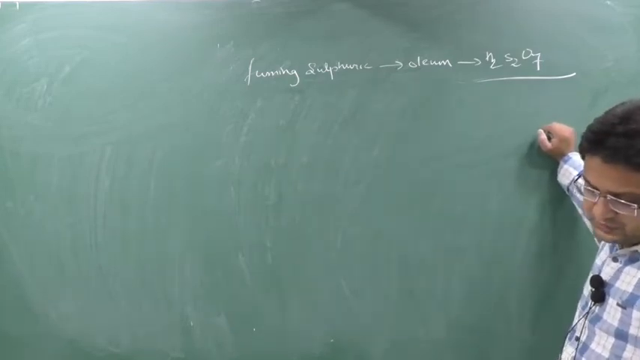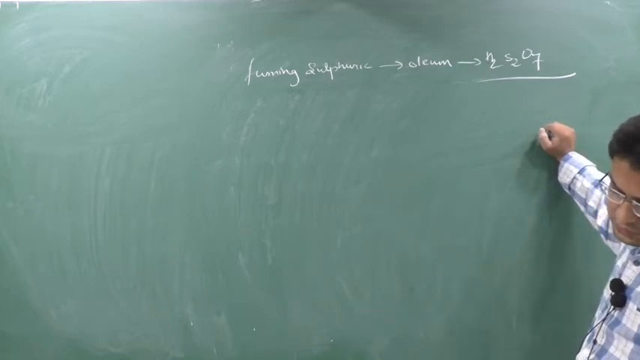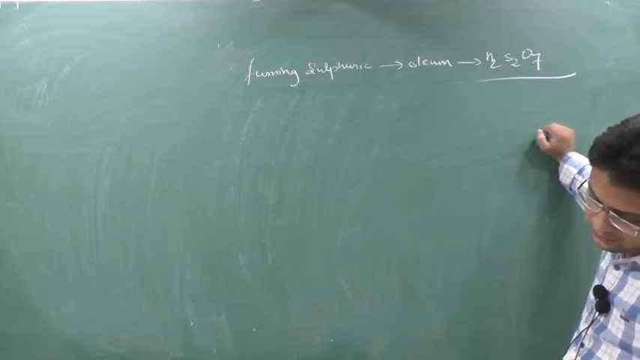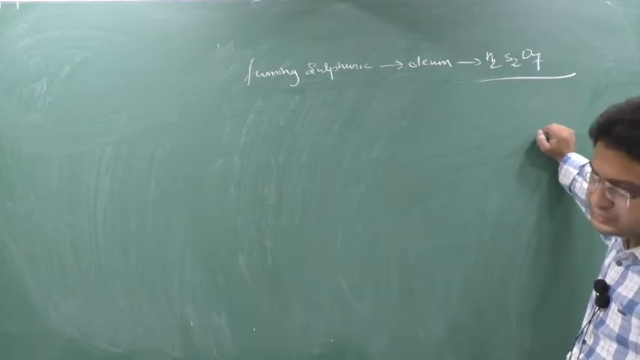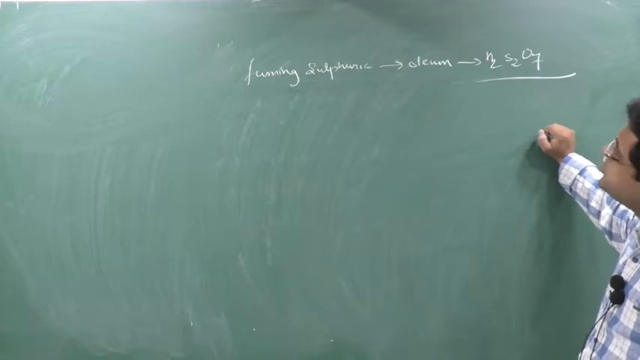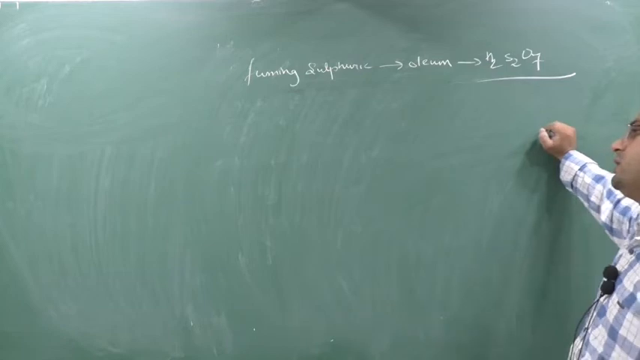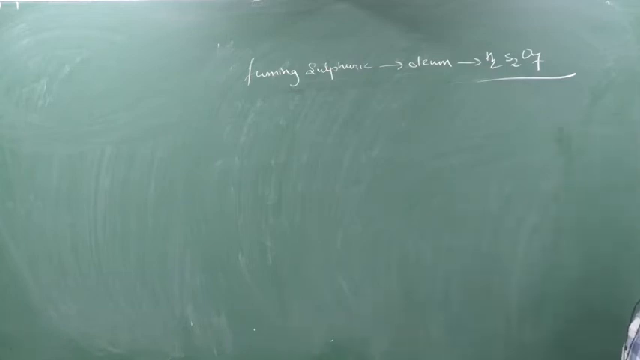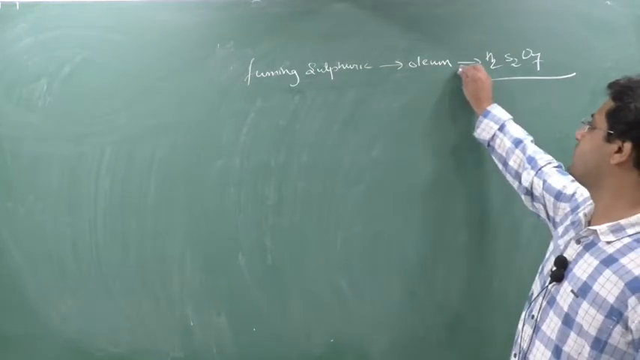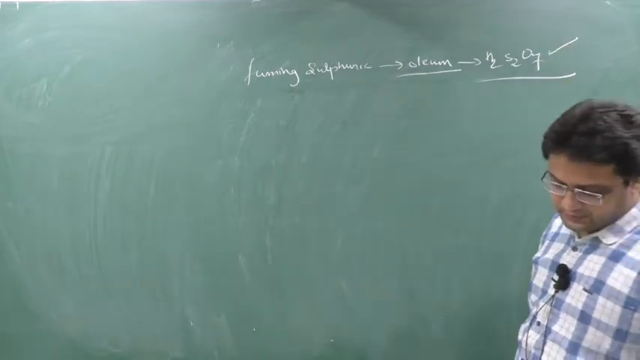So they have given your options. If you want to write down the options: option A, H2S2O4. Option B, H2SO5. Option C, H2S2O7. And option D, H2S2O8. As you know, fuming sulfuric acid, simple logic, is also called oleum, and the formula is H2S2O7.